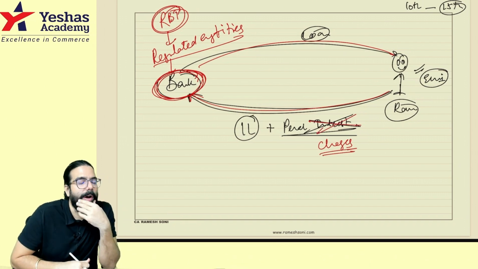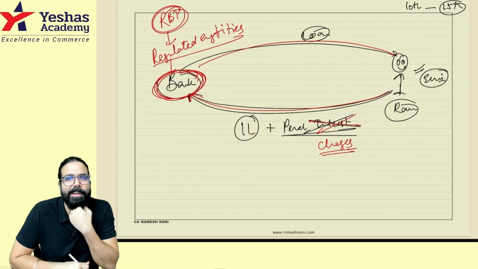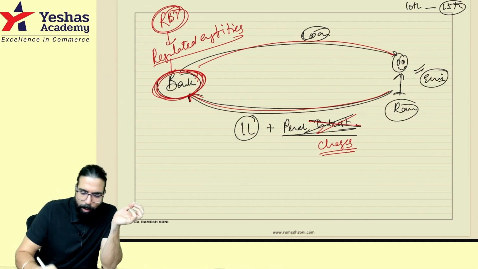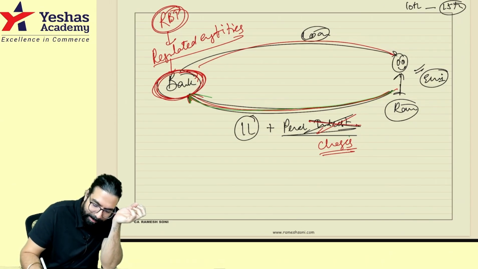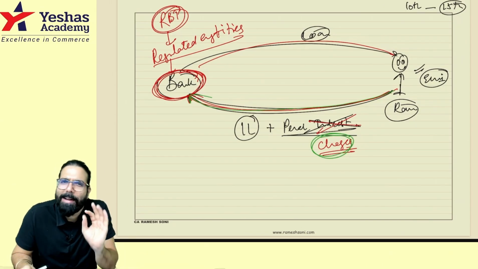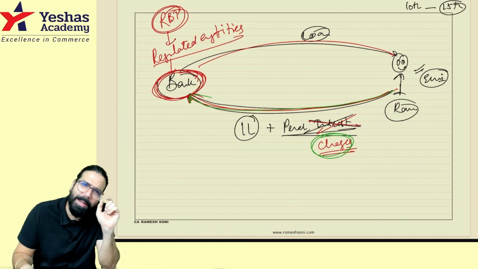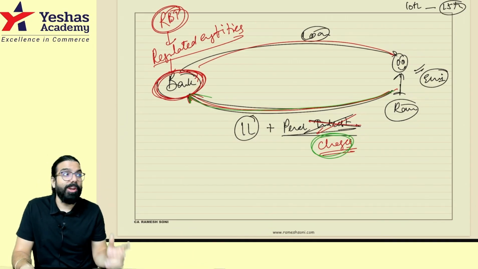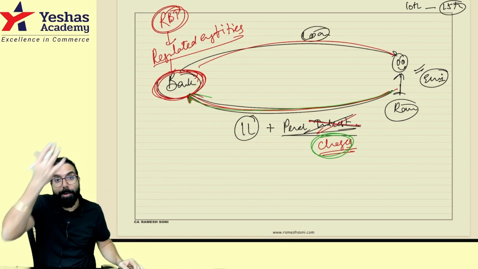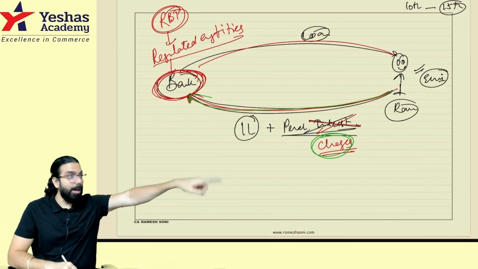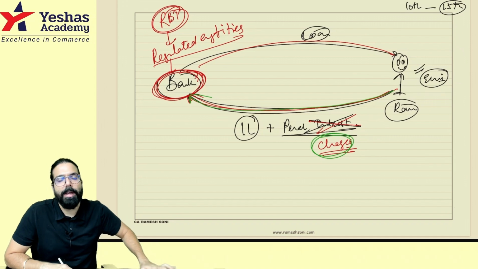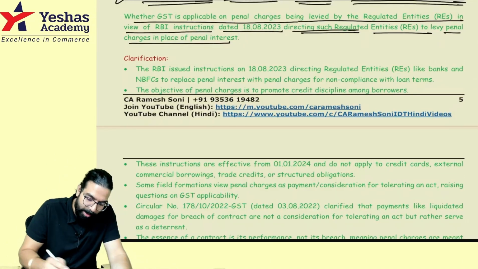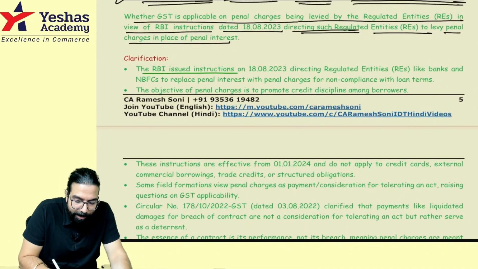Now the question which came was, on interest there is no GST. What about penal charges? Why is penal charge taken from you? Why has the bank charged you penal charges? Because RBI told them. Actually, penal charges is nothing other than penal interest. But the name was changed so that people feel, oh no, because I did not make the payment on time, they are charging me penal charges. Next time onwards, I will make the payment on time. Okay? Now here, the question which came was, see, the RBI issued a guideline